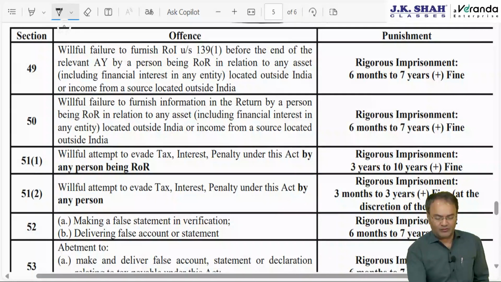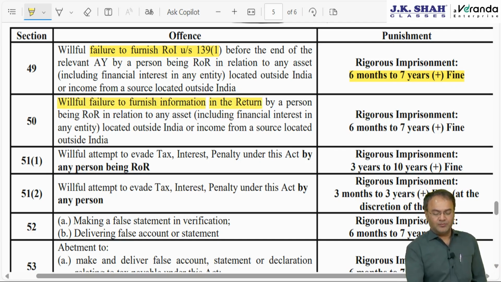First one is willful failure to furnish IT return. Then rigorous imprisonment, 6 months to 7 years plus fine. Rigorous imprisonment. This is really dangerous. Okay, the government wants to take very strict action. Or willful failure to furnish information in the IT return.